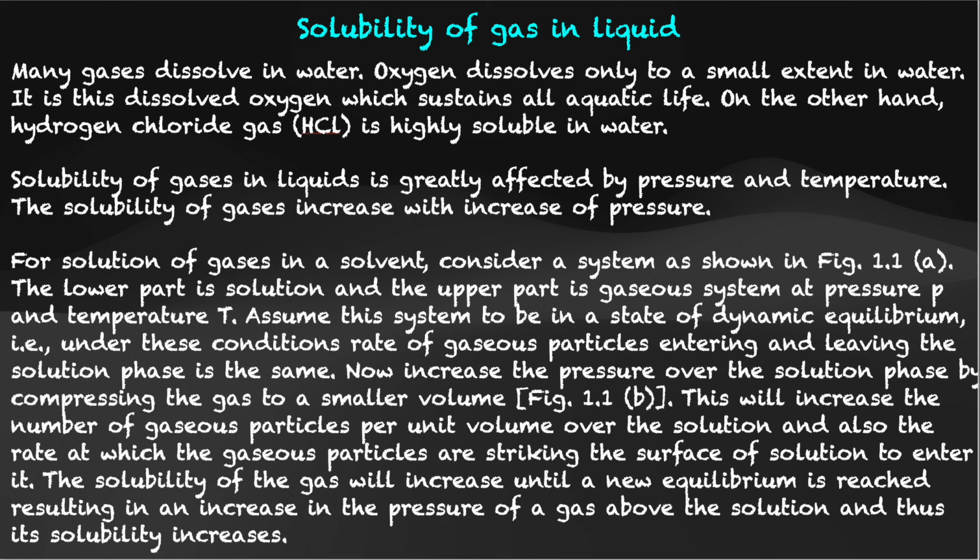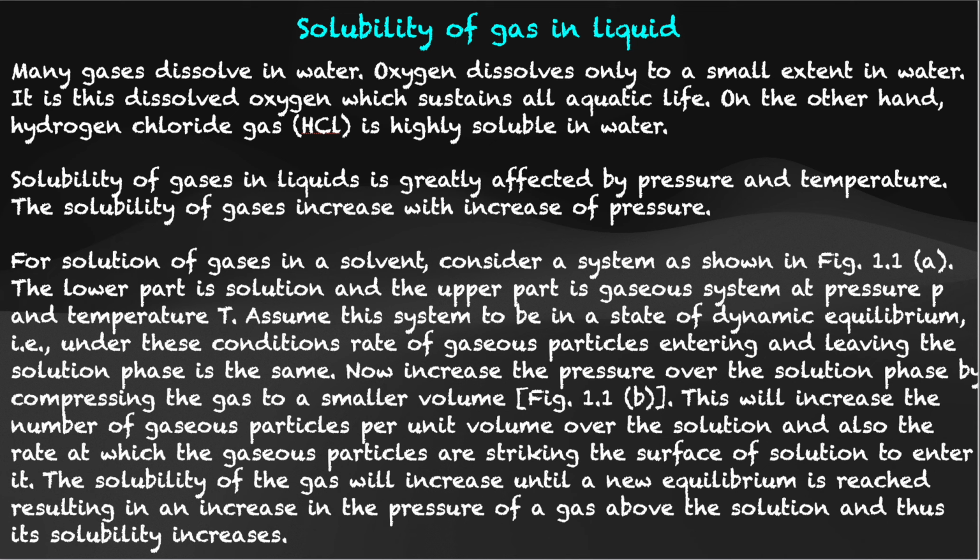The lower part is solution and the upper part is gaseous system at pressure P and temperature capital T. Assume the system to be in a state of dynamic equilibrium. That is, under these conditions, the rate of gaseous particles entering and leaving the solution phase is the same. Now increase the pressure over the solution phase by compressing the gas to a smaller volume.